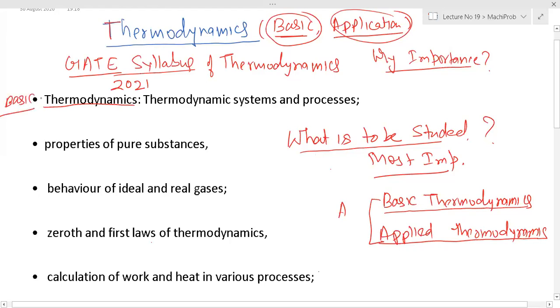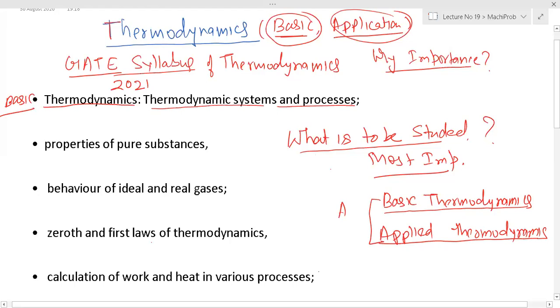In this basic thermodynamics, you have to first understand the thermodynamic system and process. First you have to understand what is a thermodynamic system, what are different processes, what are different states, what is system, surrounding, thermal boundaries, the system boundaries.